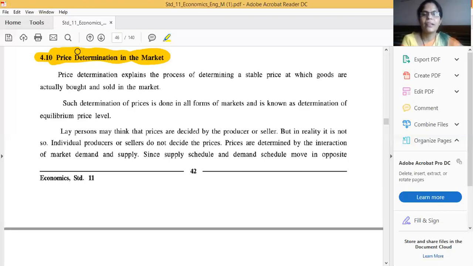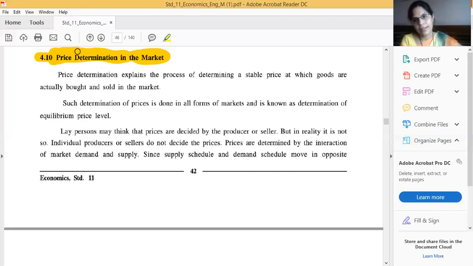Okay, I will solve it. Actually, a commodity's price is not only decided by the seller or a producer or a consumer or a supplier. A commodity's price is only and only decided by the price determination in the market, because price cannot be decided from only one side. From both sides, price can be decided. Both sides, that means what?